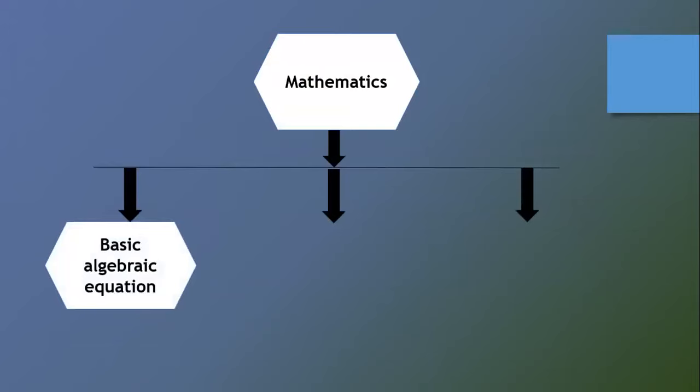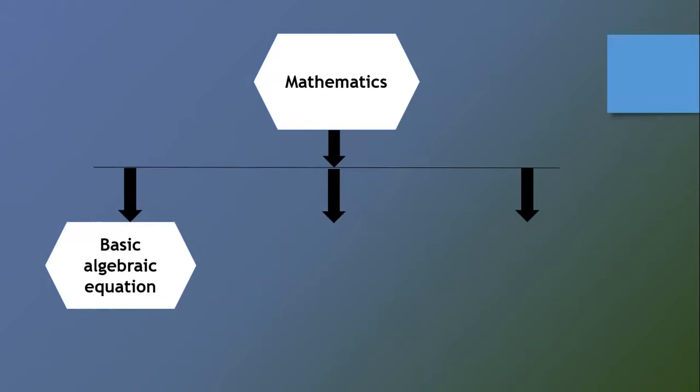In mathematics, the first type is basic algebraic equation. It is not like they are giving you an algebraic equation and you have to solve it. No, it's not like that. They'll give you some simple word problems, and you can make it into a simple algebraic equation and then solve for that. For example, there are two numbers, and the sum of these numbers is 10 greater than the product of these numbers.